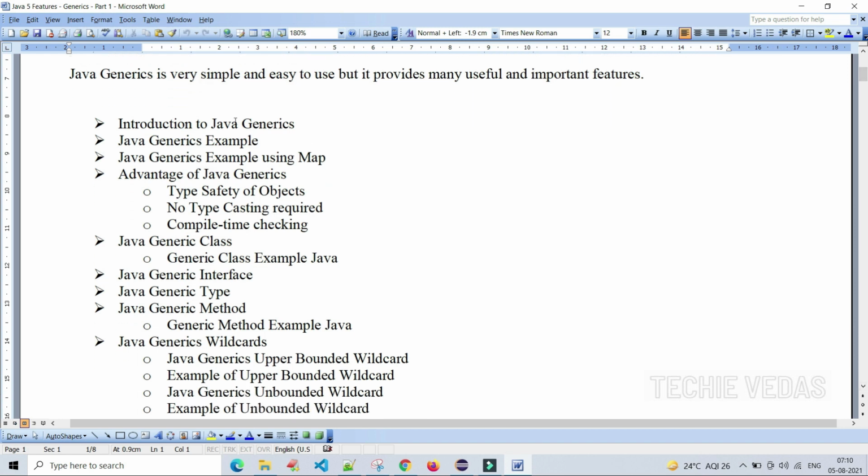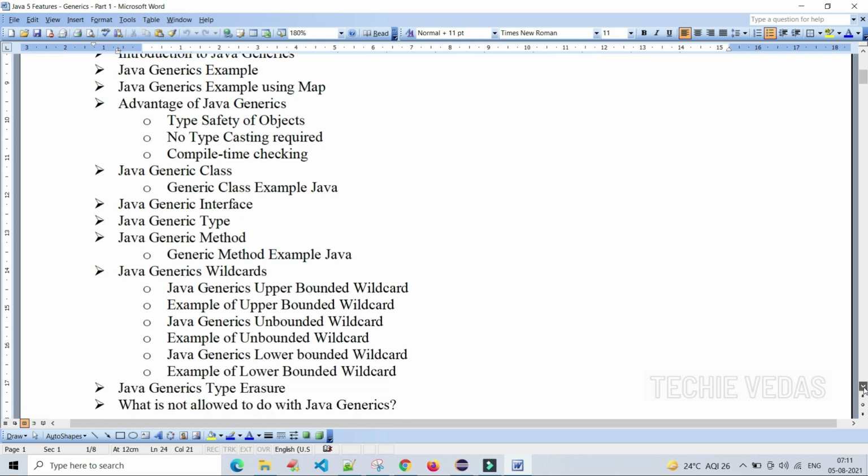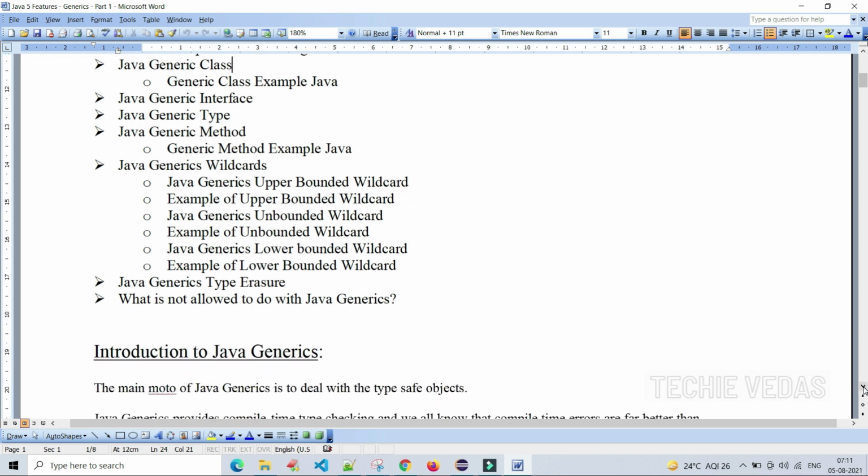First we will discuss the intro of Java generics. After that, Java generics with examples and Java generics with a map example, and the advantages of Java generics: type safety of objects, what no typecasting required means, and what compile time checking is. Can we create a Java generic class with an example, can we create a Java generic interface, and in the same way a generic method, with examples?